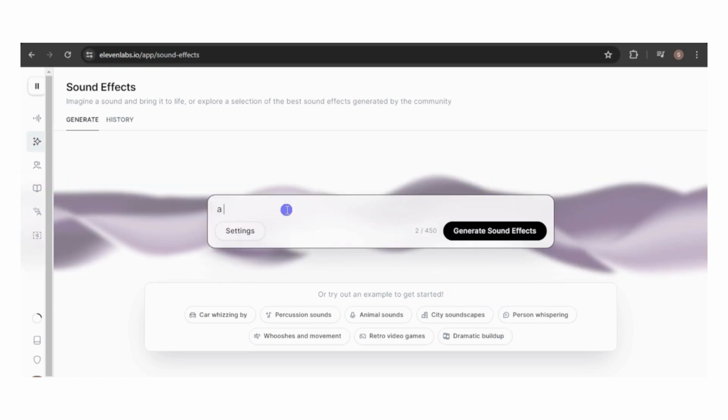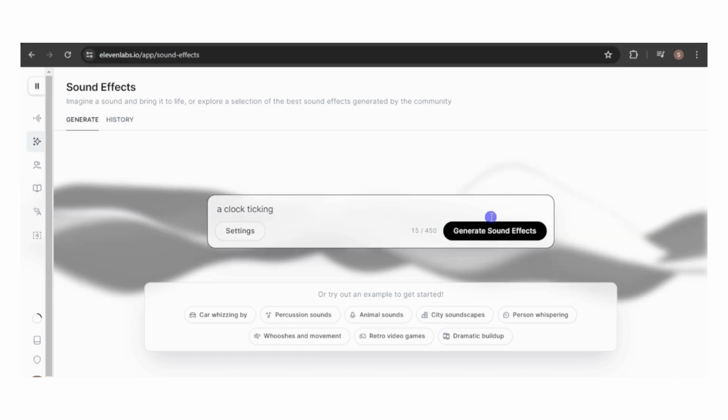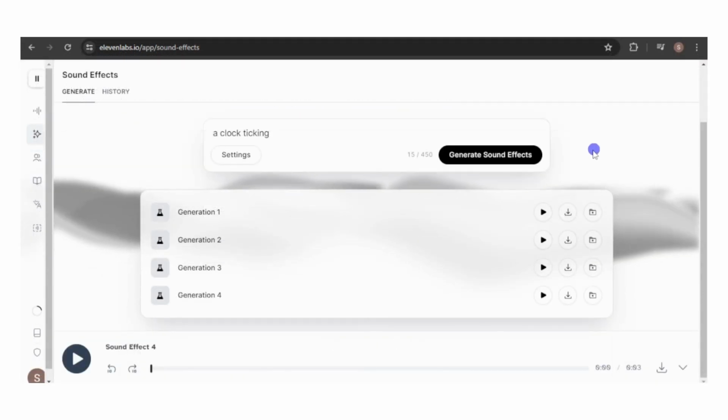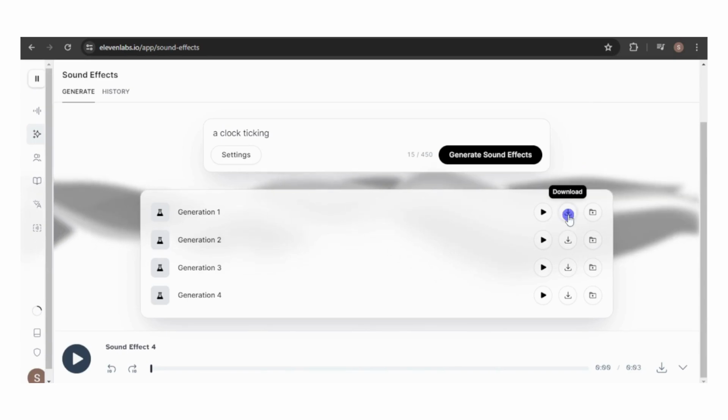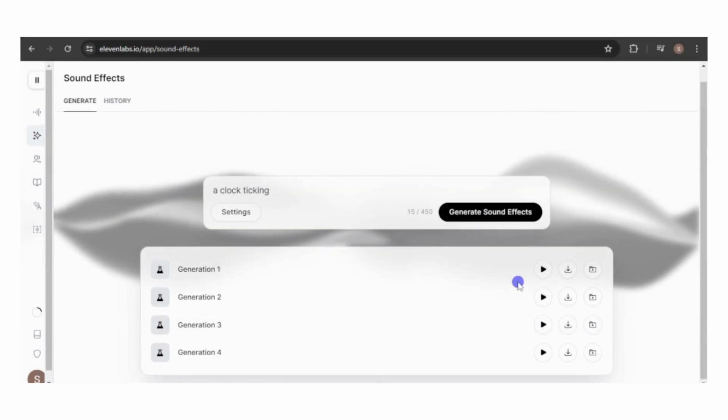Let's start with a simple example, generating a ticking clock sound effect. This will cost 200 characters, and ElevenLabs provides 4 generations per prompt. You can listen to each generation, download the file, and store it in your history for future reference. Let's listen.